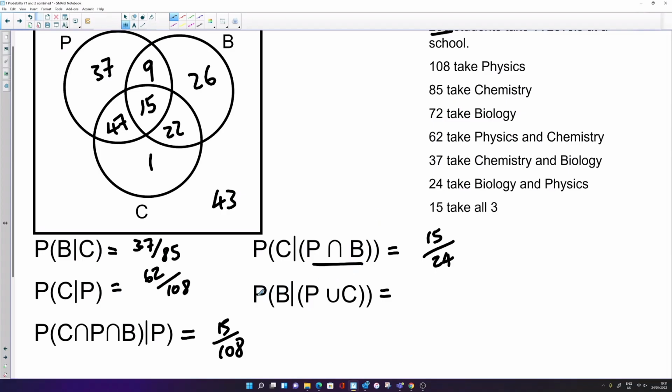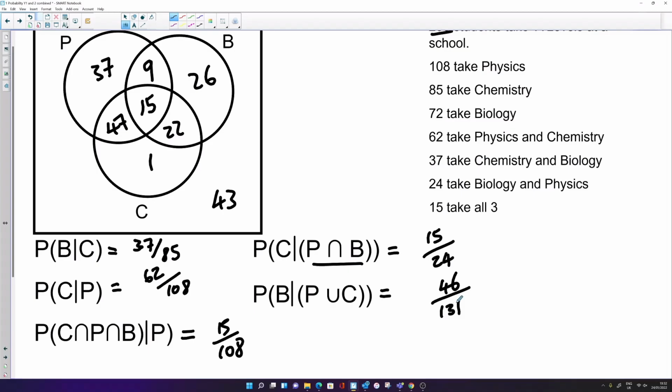And the last one, the probability that they take biology given that they take physics or chemistry. So this time we're looking at the union between physics and chemistry. So all of these numbers here, all of that area, and if you add those up, you get hopefully the same answer as me, 131. And the probability that they take biology inside that union, well, it's just the sum of these three numbers here that are in biology that are also within P and C. So 9, 15 and 22 adds up to 46.